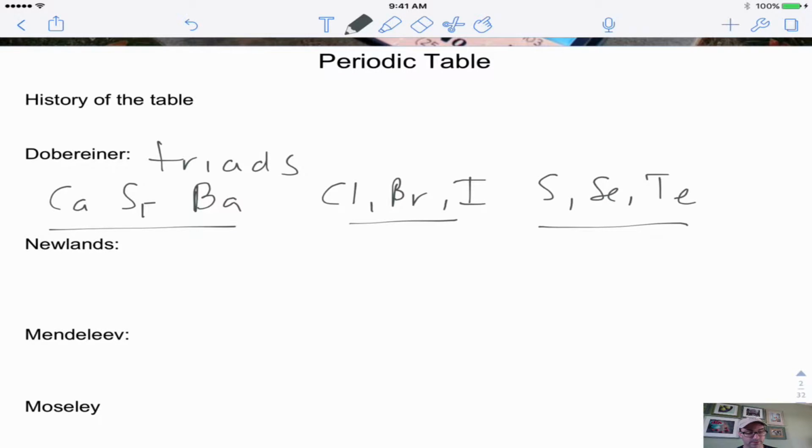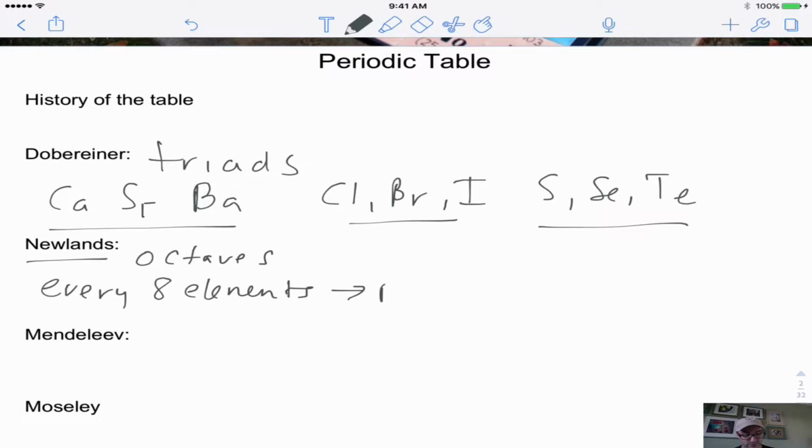Then there was Dr. Newlands. And what Dr. Newlands saw was what he called his law of octaves. And what he saw with this was that every 8 elements or so, the properties of the elements would repeat.